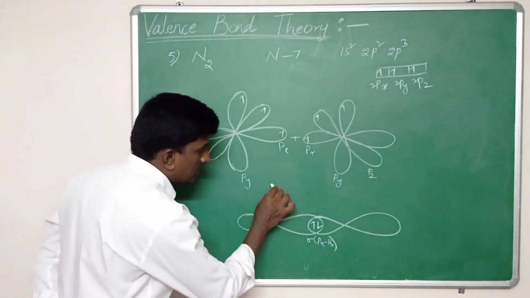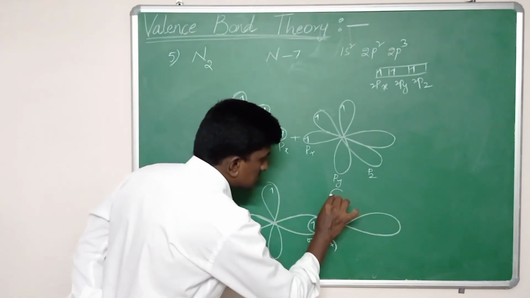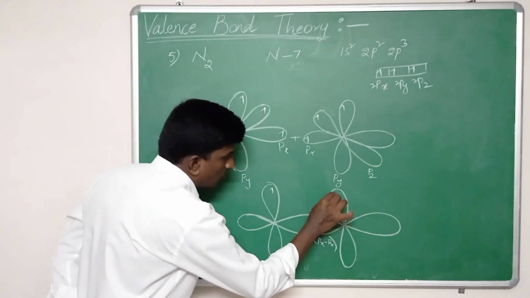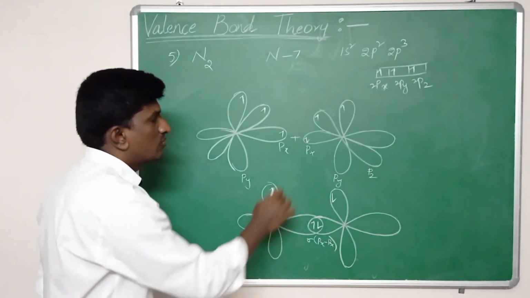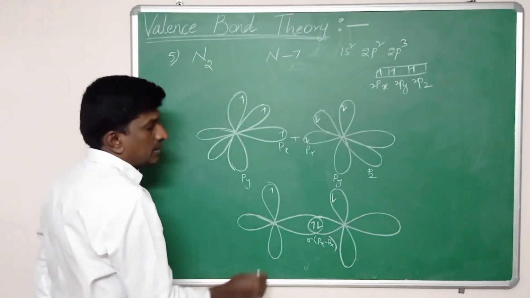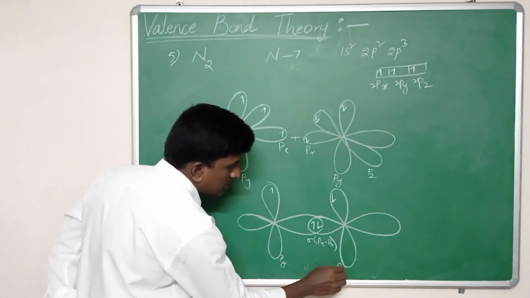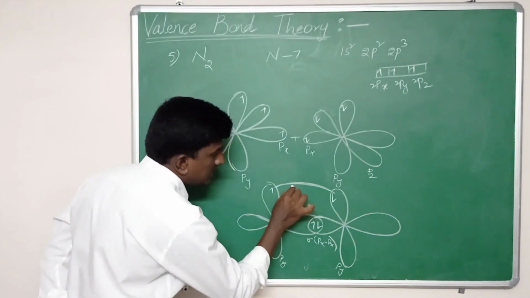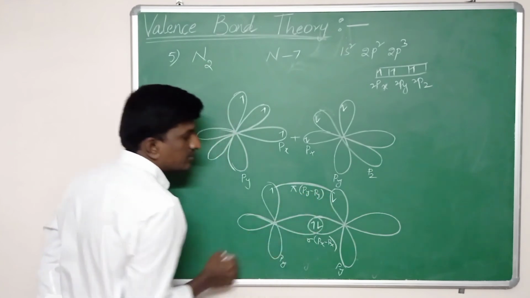And next, the two py orbitals also have unpaired electrons. Since a sigma bond is already formed, one more sigma bond is not possible. So the two py orbitals go for sideway, lateral overlap, and a pi bond is formed between py and py.